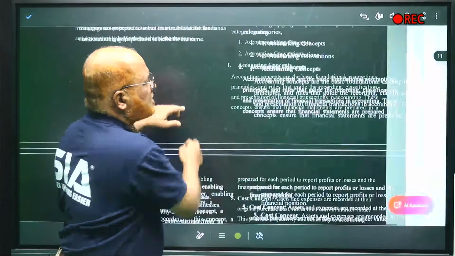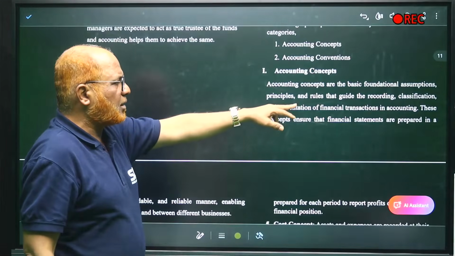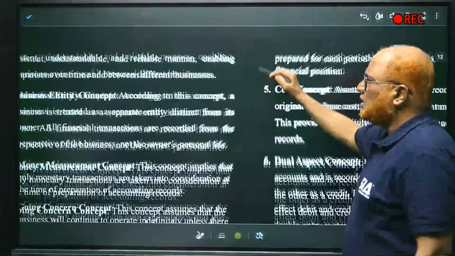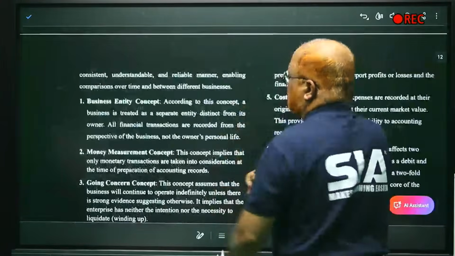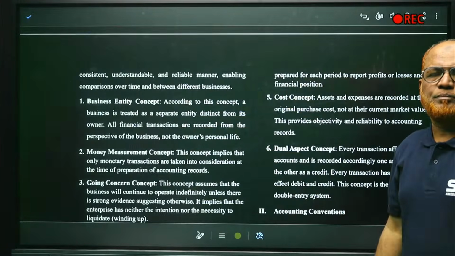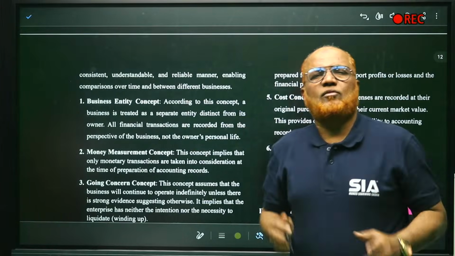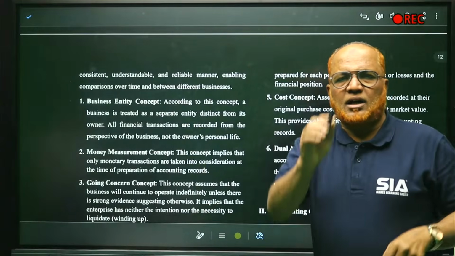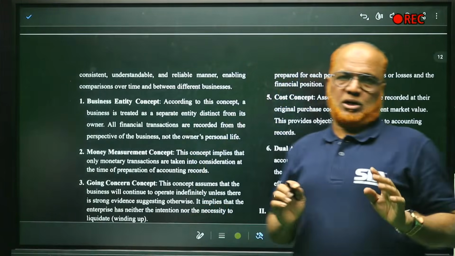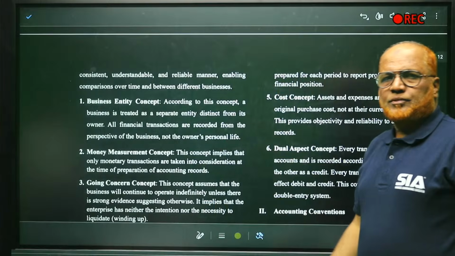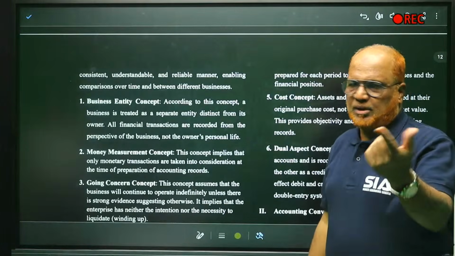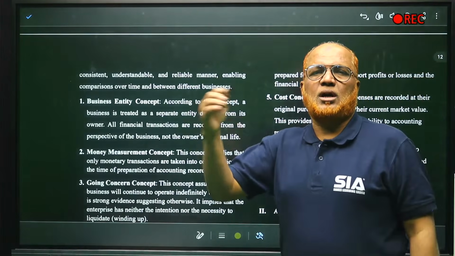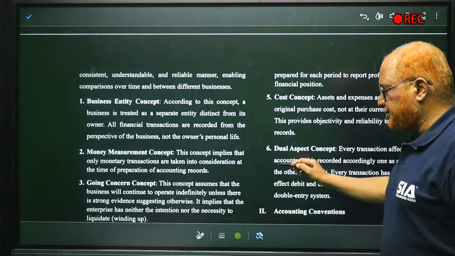Accounting concepts are the basic functions, assumptions, principles, and rules that guide the classification and presentation of financial statements. The basic financial accounting concepts are the business entity concept. From an accounting point of view, the owner and the business are treated as two separate entities, so any transaction conducted by the owner with the business will also be recorded. Then money measurement: only those transactions which can be measured in terms of money will be recorded. Going concern concept: it is assumed that the business is going to continue for a long period of time.